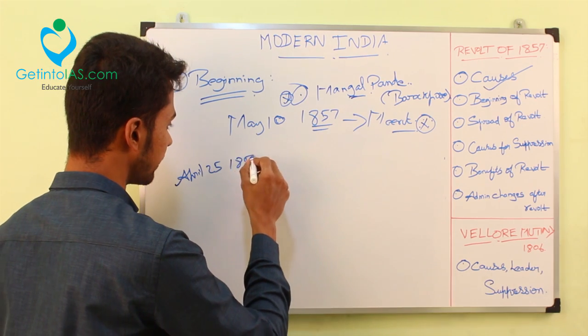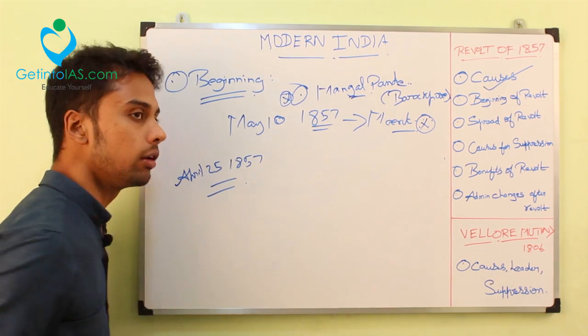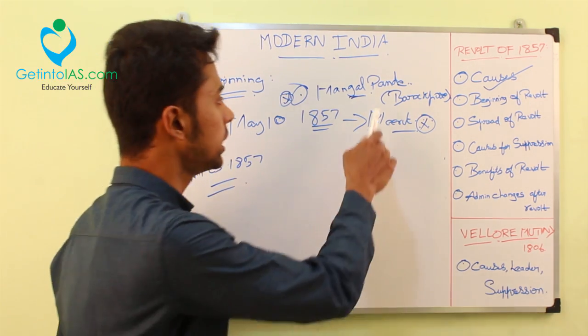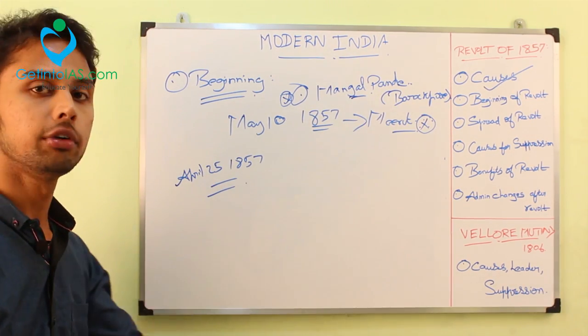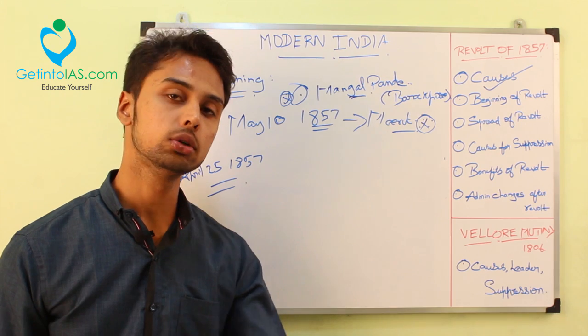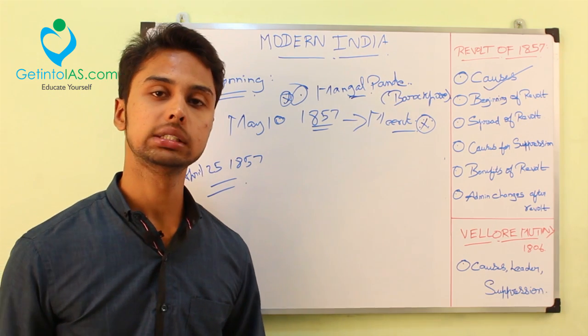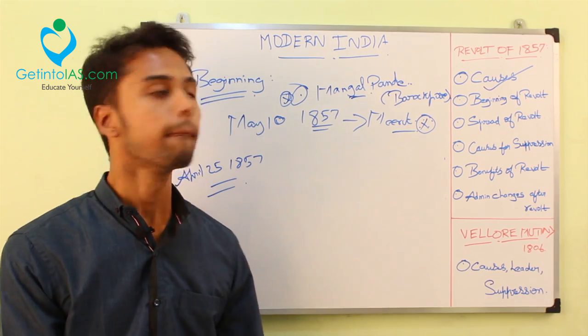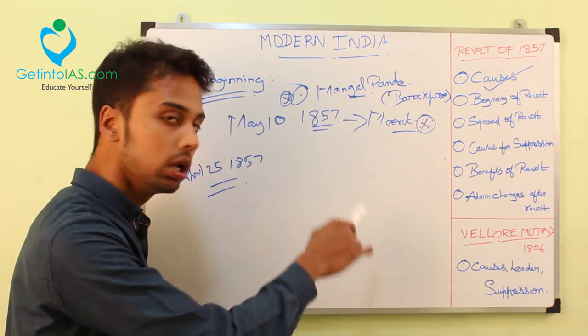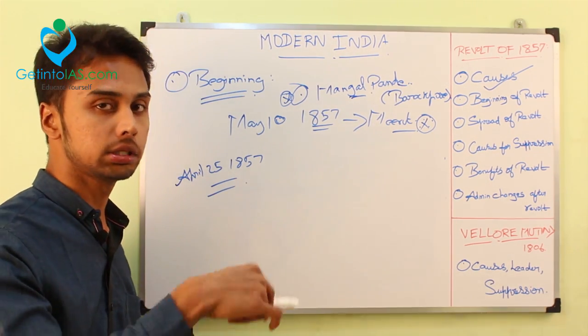By April 24, 1857, 90 men of the 3rd Cavalry, I told you he is from the 34th, so the 3rd Cavalry unit told that we can't use the cartridge, we can't use the Enfield rifle. So the British took action on them. On April 25, all the 90 men were imprisoned in the British jails.